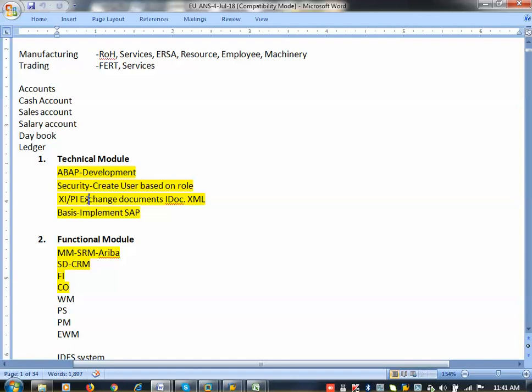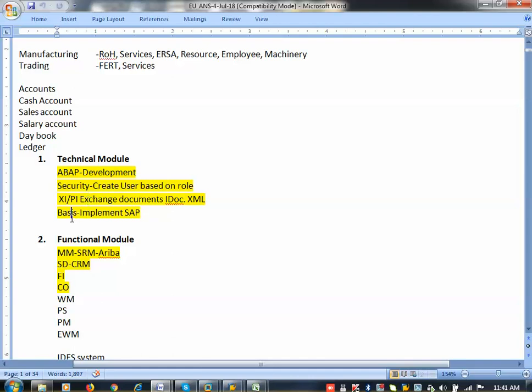When I am familiar with the language, that will not be needed. Okay, when you are learning a new language, first we keep the book on the left side and then I will see. So for Hindi, if you are learning some word, what is it in my mother tongue, what is it in Hindi. Like that only I will convert. Here the system also will receive the data in its understanding language, then it will convert it into the opposite language, then it will send it to the vendor or customer. Okay, that is called the XI module or Process Integration module.